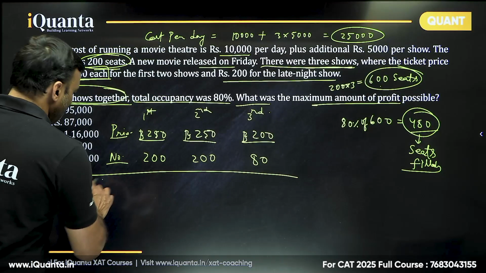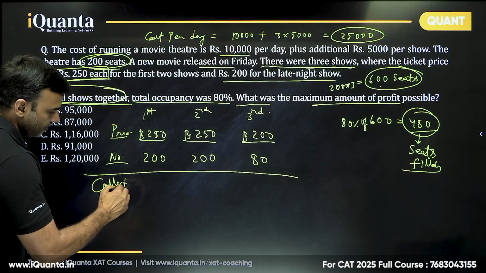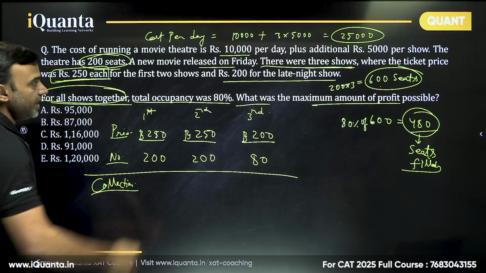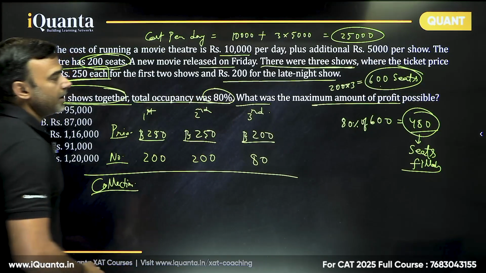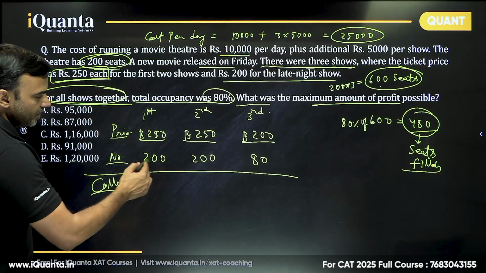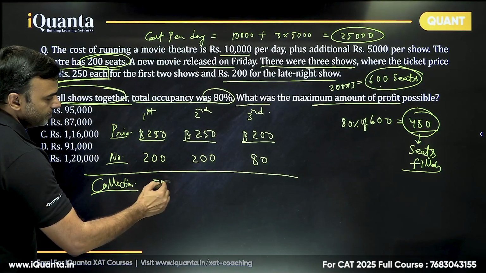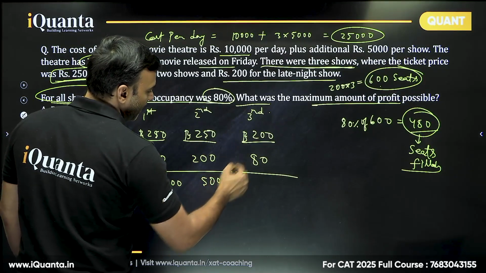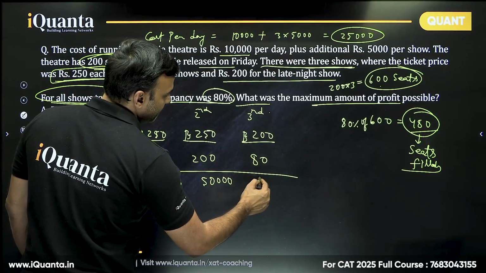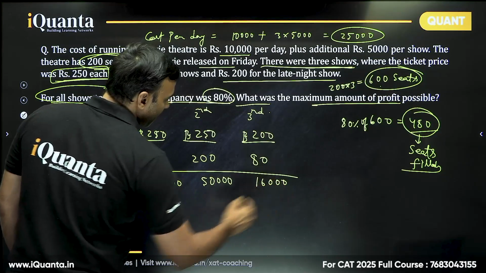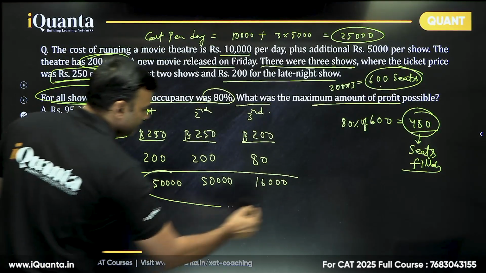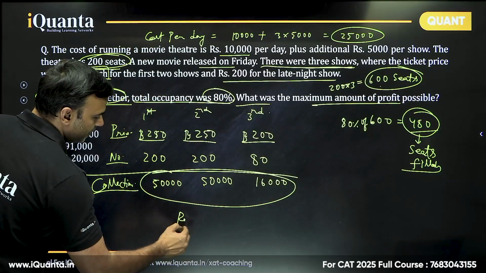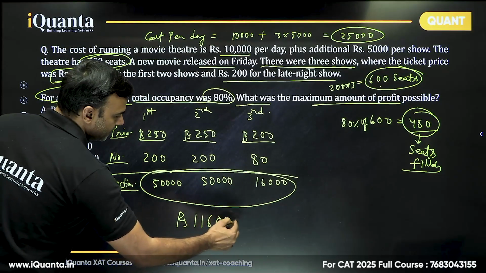So the collection amount: see, it doesn't say 80% in every show. It says together the occupancy is 80%. So 200 and 250, that is 50,000. 200 and 250, 50,000. And 200 into 80, that is 16,000. So 1,16,000 is the total collection. Total collection is rupees 1,16,000.